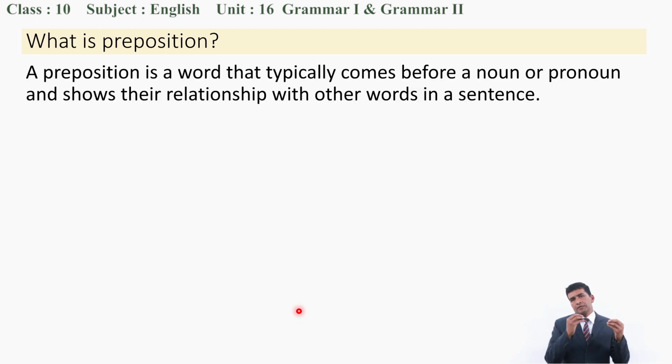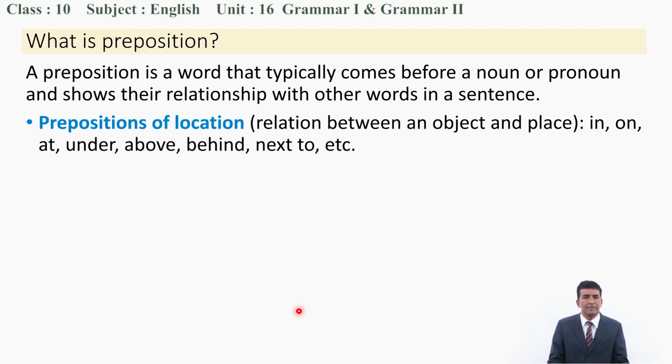Preposition, as we saw in the previous examples, is a word that typically comes before a noun or pronoun and shows relation. Relation between whom? Noun and pronoun's relation in the sentence. We will see that with the example. But before that, let's talk about some of the prepositions.